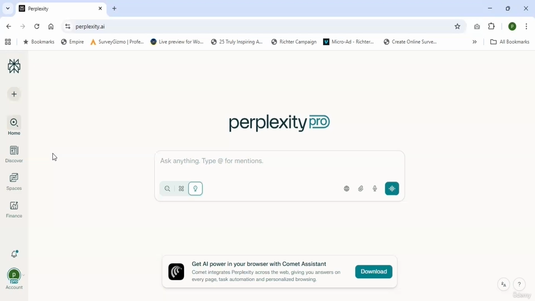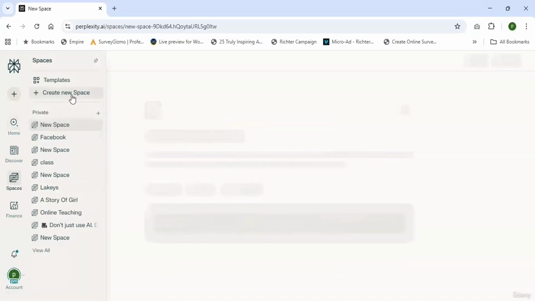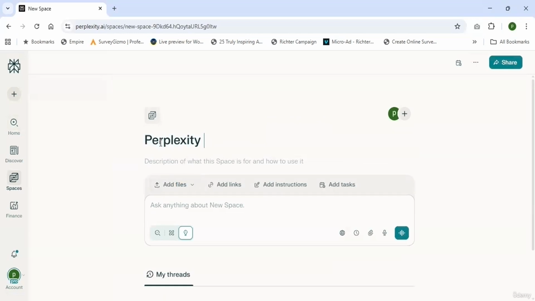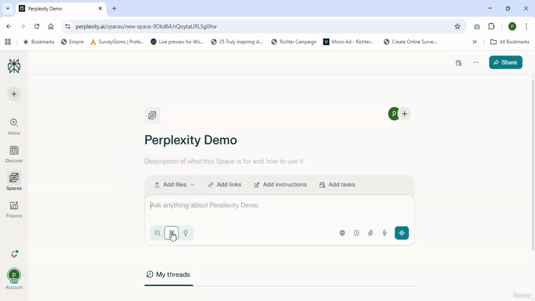Before starting, let's create a space for this project. Give a name like Perplexity demo and give a prompt. Here you can see a few options like labs, deep research, and research. Now I'm using deep research. Without typing, I'm using the dictation mic to write the prompt.